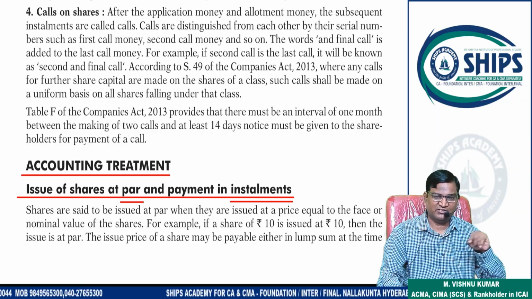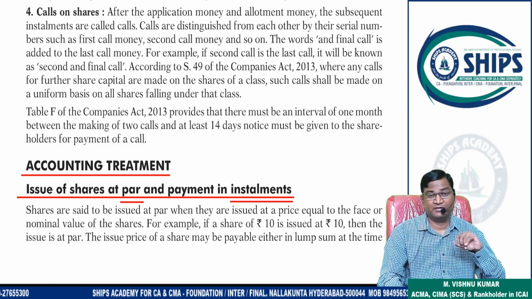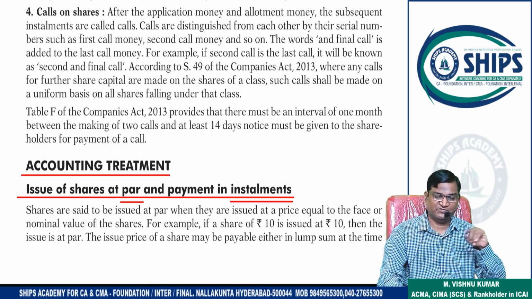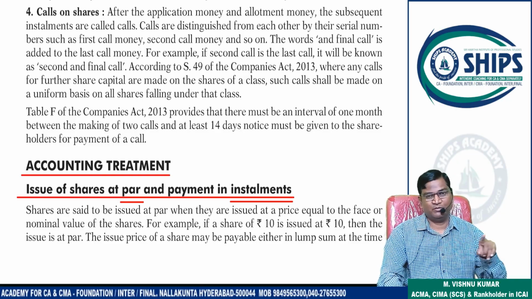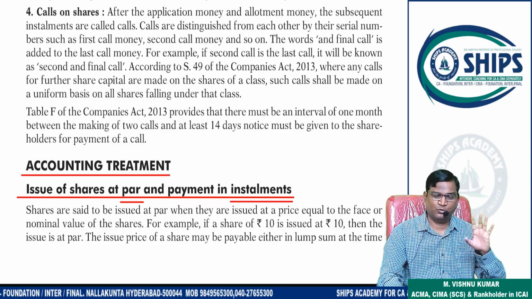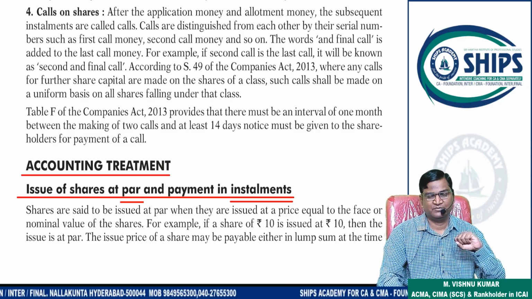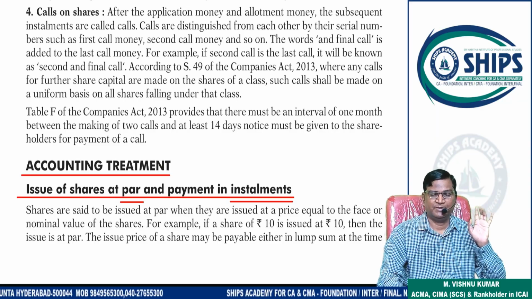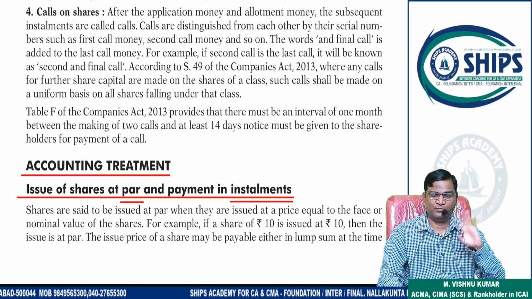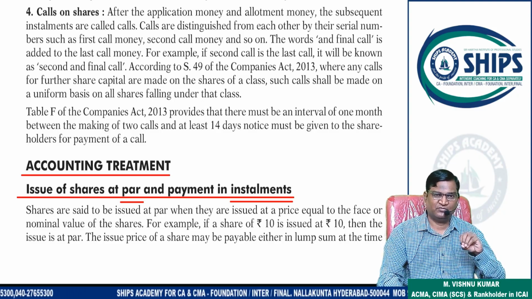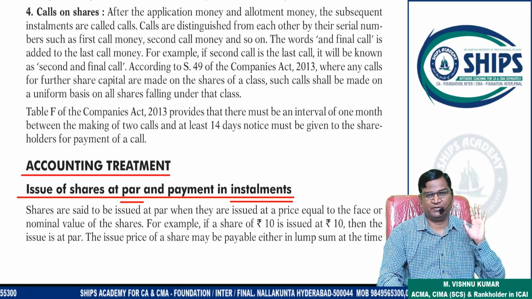Now after this discussion, one question will arise in the mind of a student. Can shares be issued at discount also? My company's face value of share is 10. Can the company issue it for 9 rupees? No. Issue of shares at discount is prohibited in the Companies Act. Shares are either issued at par or at premium. But when you are applying for an IPO, it will always be at premium. There is no possibility of issuing shares at discount.